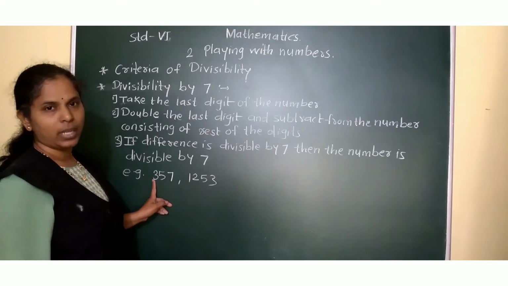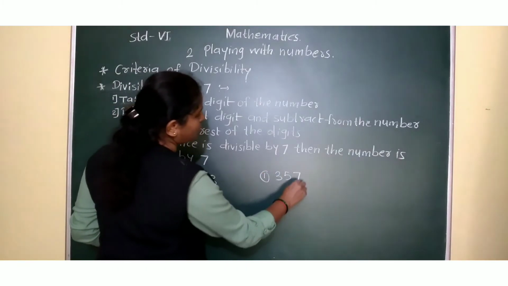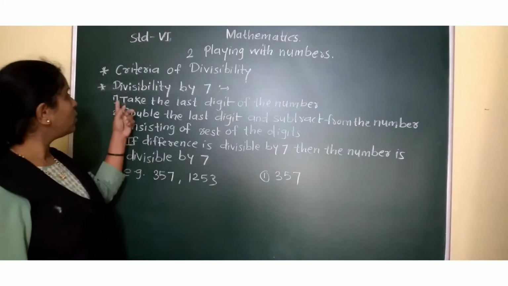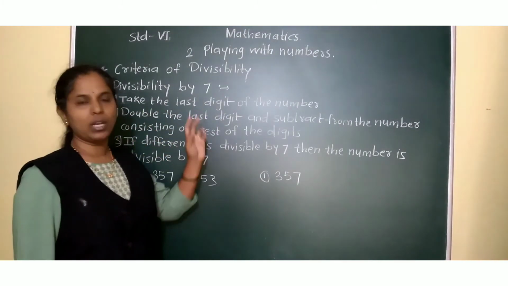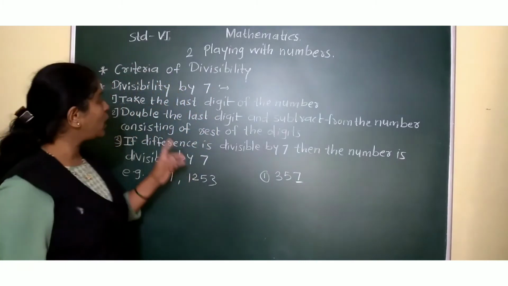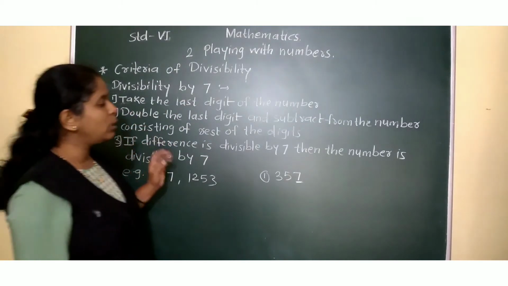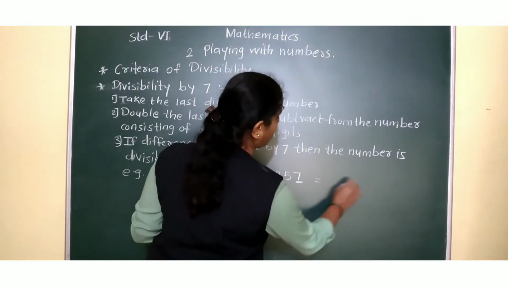I will show you. See here. One example I have taken. First one is 357. What is the first step? First step, take the last digit of the number. This 7. Okay. We have to double it. Double the last digit. Double means multiplied by 2. 7 2s are what? 14. Correct?